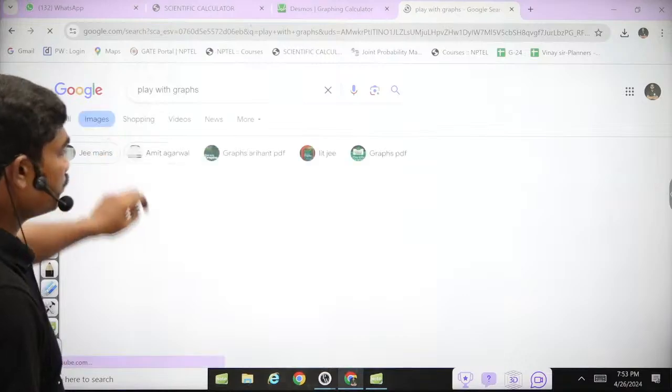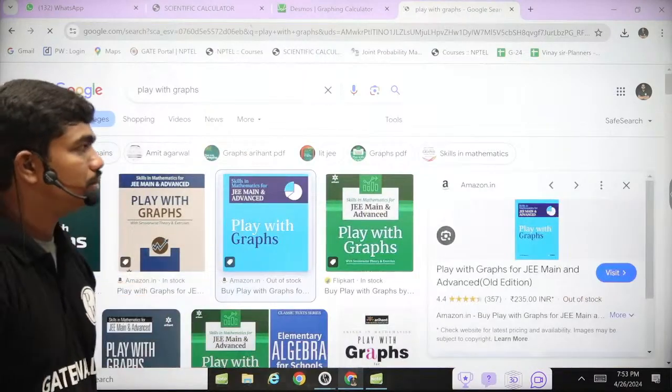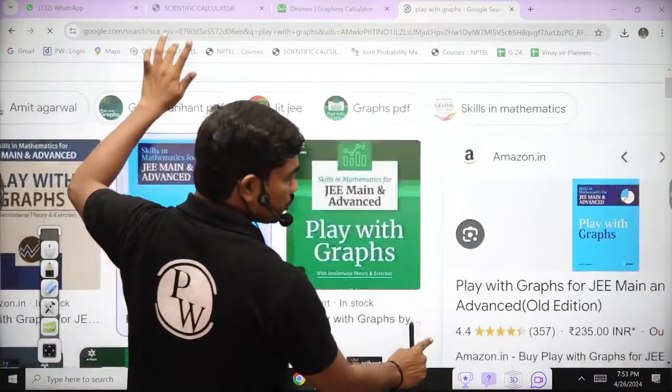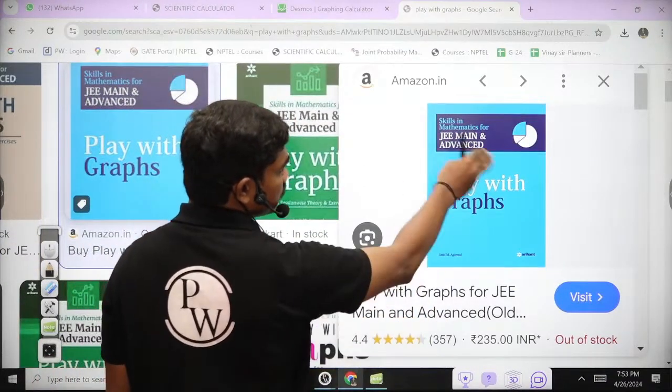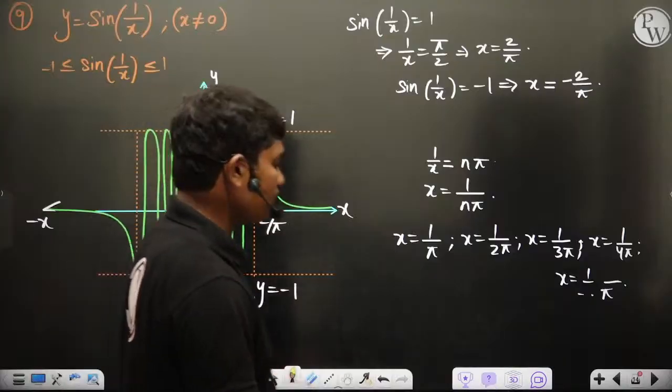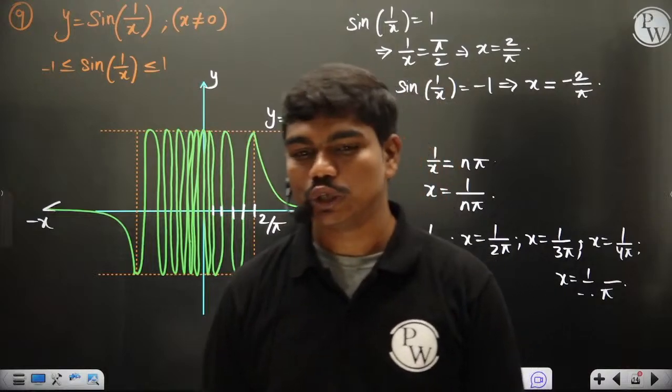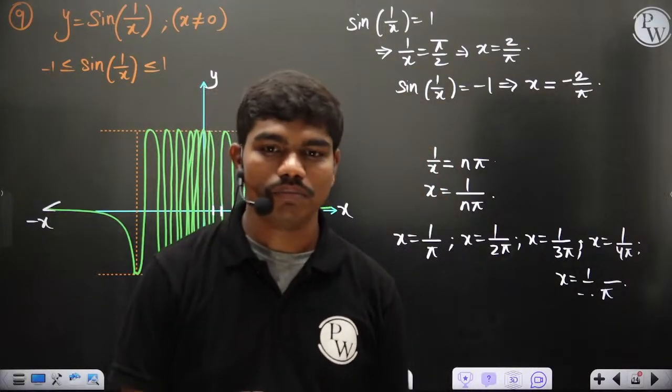You just look at the images. You know, this edition is a very famous edition. You can see the reviews. Around 235 rupees is the cost of this book. I even have a copy now, not exactly in this room, but at my home. I love the book so much.